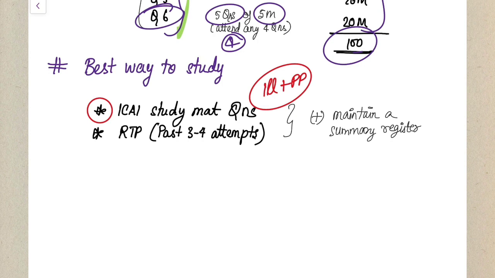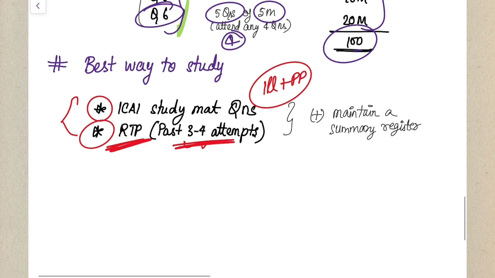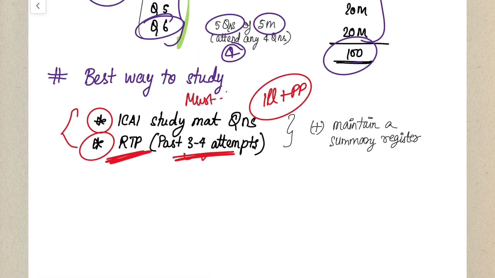Once your ICAI study material has been done, you have to do the last 3 to 4 attempts' RTP questions, because questions are being picked up in every single attempt from your past RTPs. So it is very important. If somebody is telling you to do these 4 question papers, minimum 2 to 3 questions are going to be asked from this. Why would you leave your chance? Why would you do that? So please make sure you do your last 3 to 4 attempts' RTPs as well. So these 2 are a must follow. Apart from that, if you have time and want to do extra questions, you're free to do that. But these 2 are the must-do list.